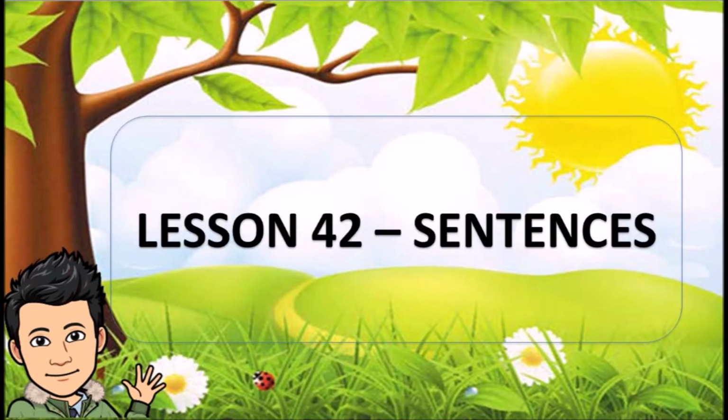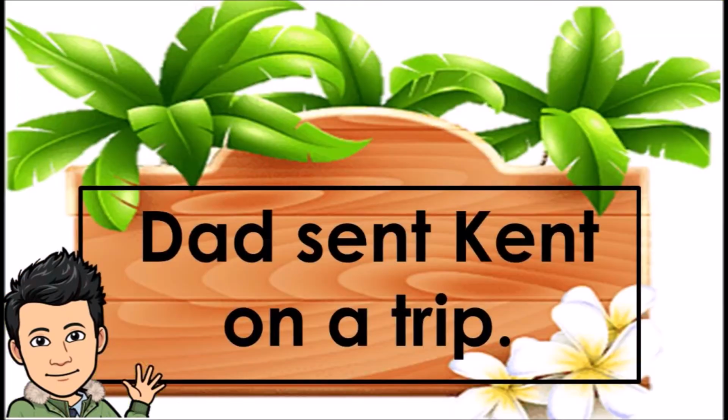Lesson 42, sentences. Dad sent Kent on a trip.